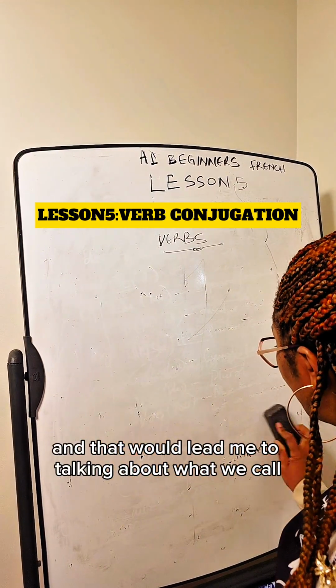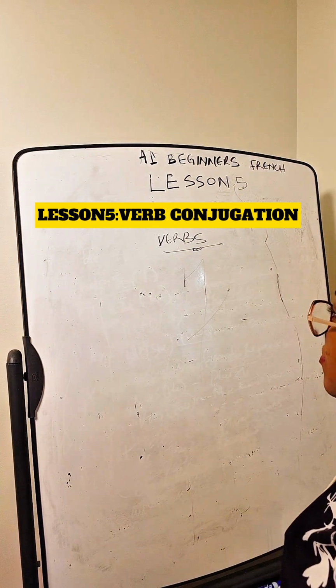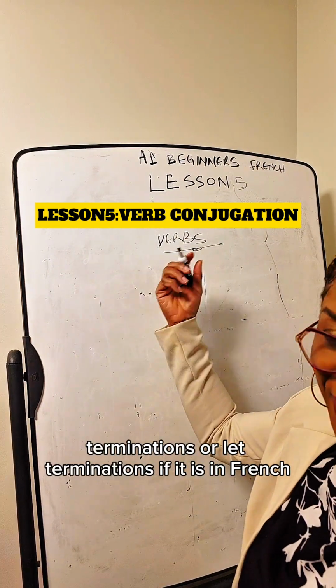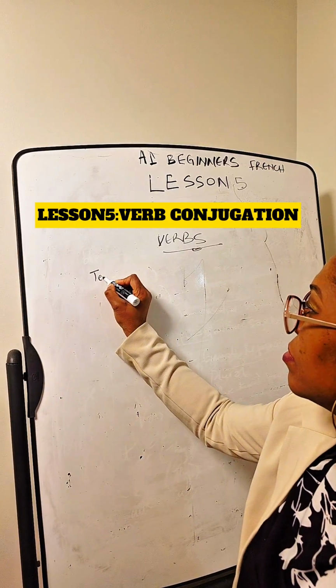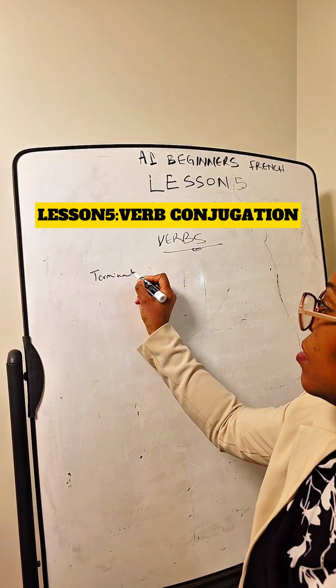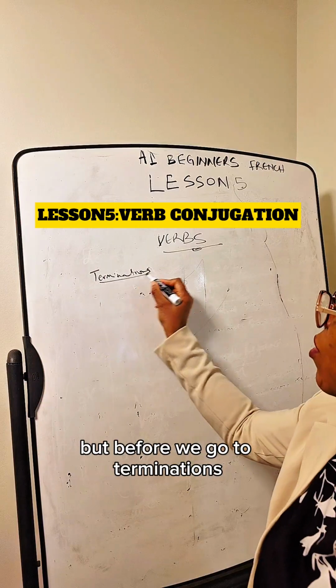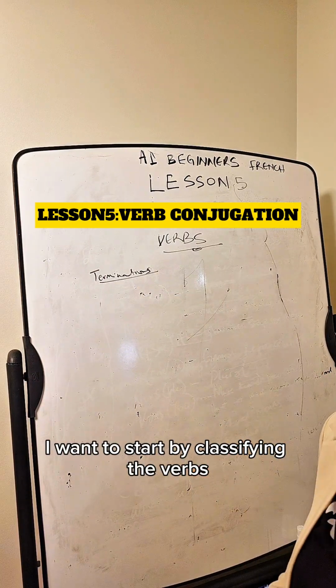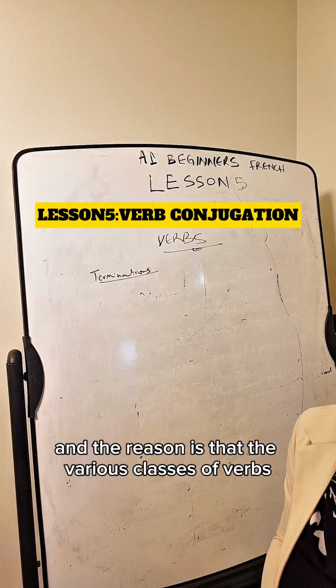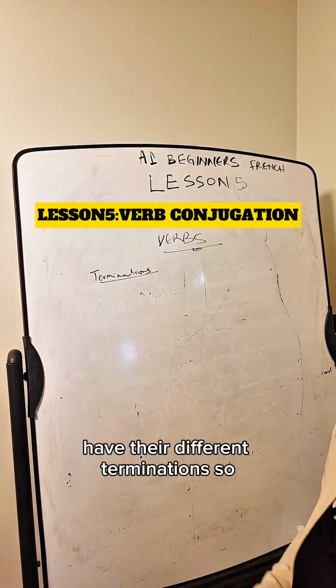And that would lead me to talking about what we call terminations, or les terminaisons if it is in French. But before we go to terminations, I want to start by classifying the verbs. And the reason is that the various classes of verbs have their different terminations.